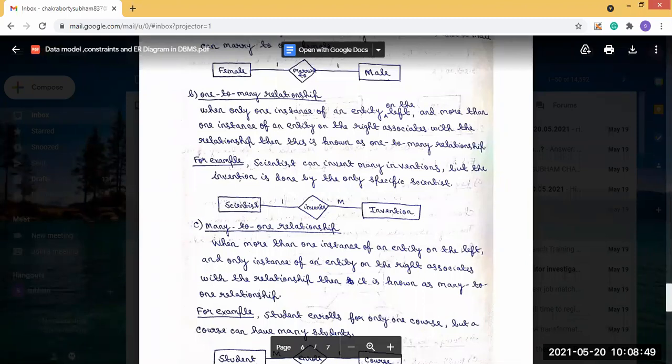Now, a basic example: many students are enrolled in one course. Many students, all of you, are enrolled in the CSE department. The CSE department is single, but the number of you is more. So the relationship between you and the CSE department is that the students are enrolled in the CSE department. That is, many students are enrolled in the CSE department. This is the many to one relationship.